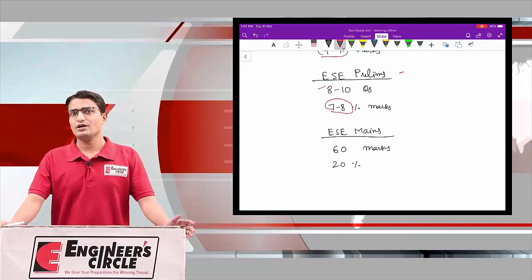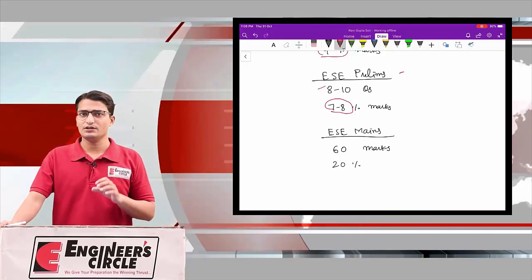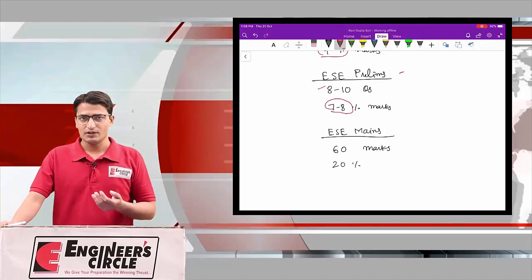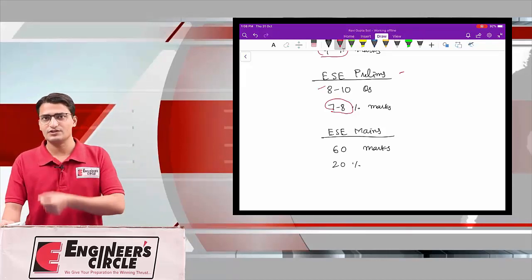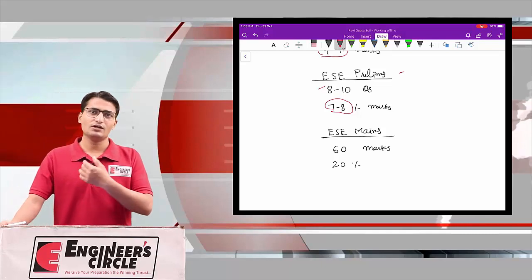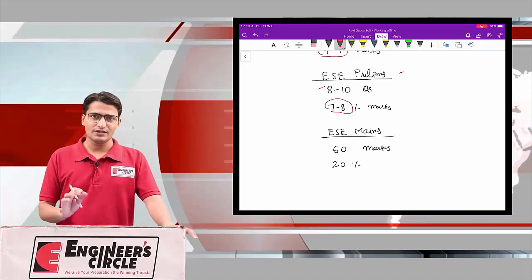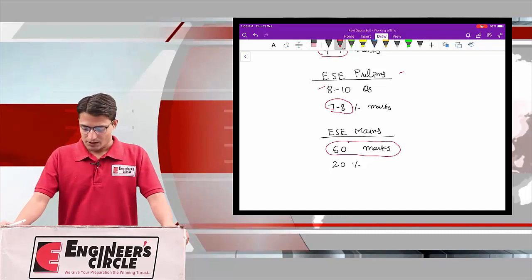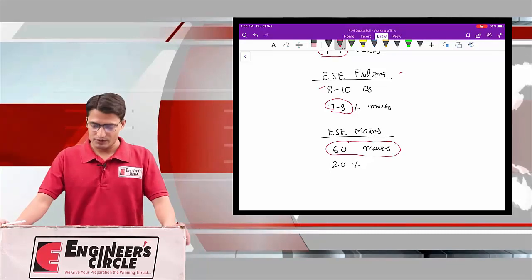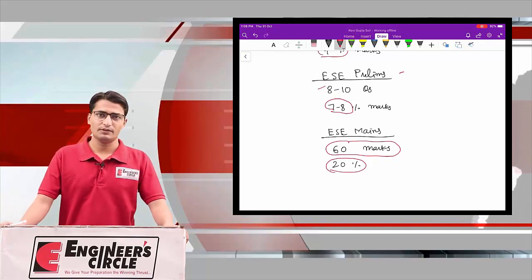So let's say you are avoiding TOS, then your attempt of TOS would be only about 40 marks. But if you are selecting those questions in which TOS topics are there, then your attempt can go up to 70, 80 or even 90 marks. In general, approximately 60 marks of the TOS part you will attempt, and it can vary depending upon your question selection. So approximately it is 20% of paper 1.